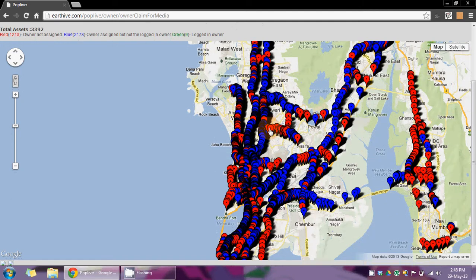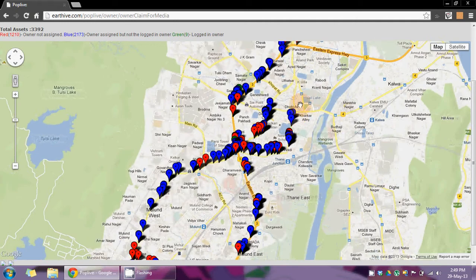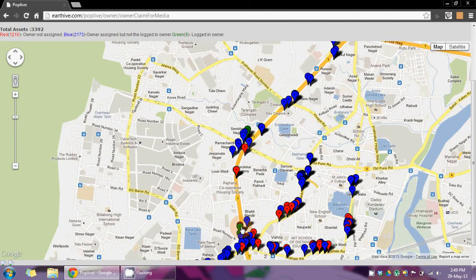The red one indicates that the media owner is not known to us, and the blue one indicates that the media owner is known to us but he has not claimed a media. And here there are green medias available as well, which indicates that it is of the media owner who has logged in.